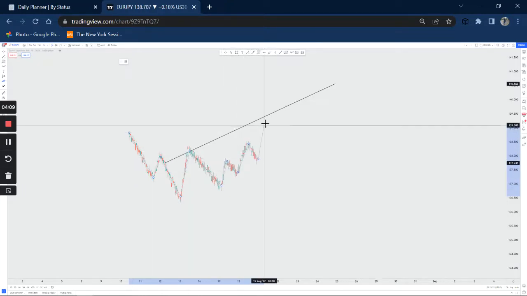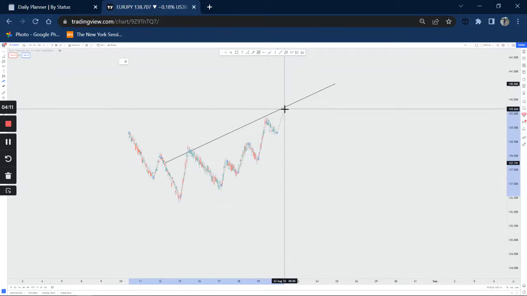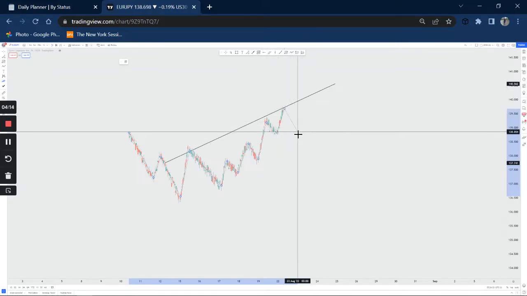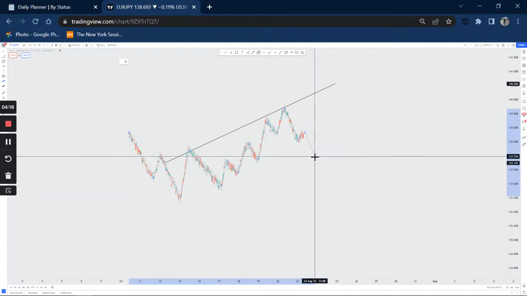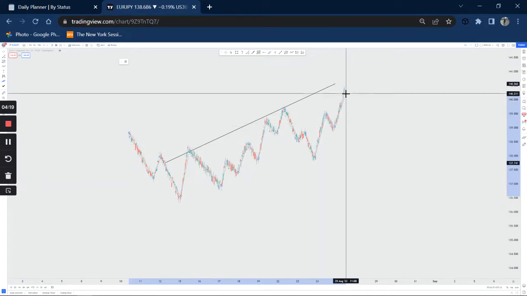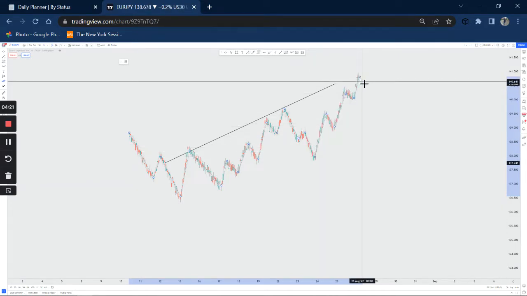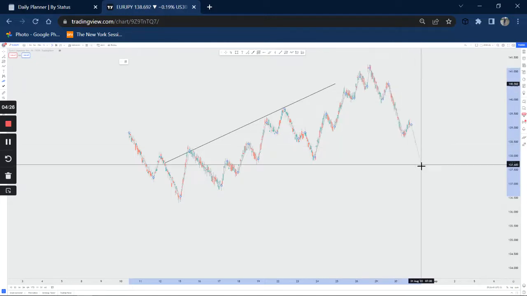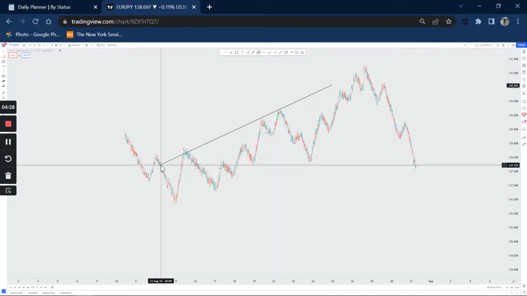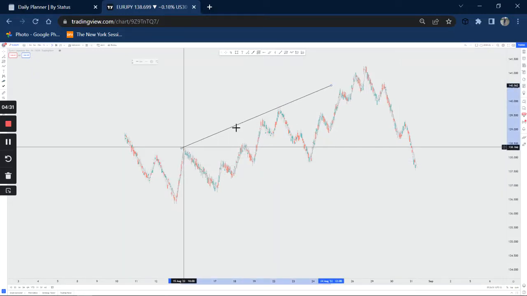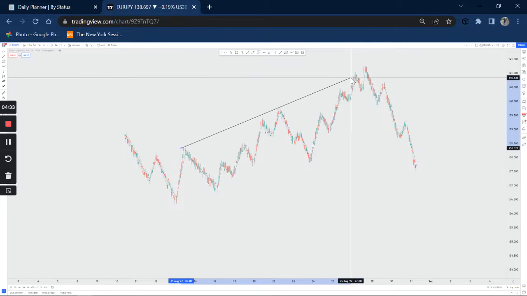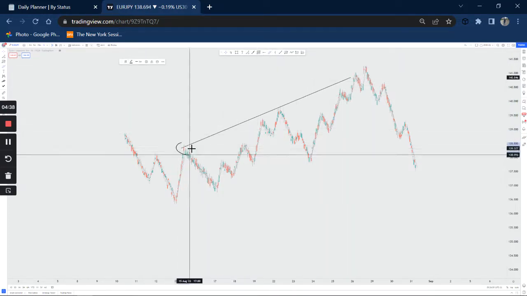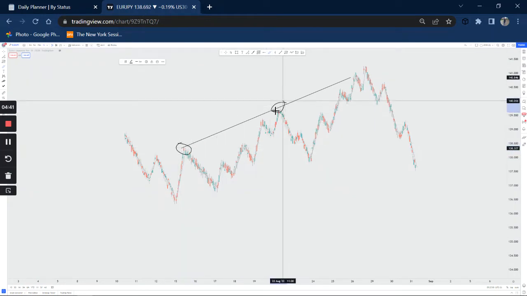Remember, guys, the market is not just going to move straight to the trend line, and then we have a second touch, and then a third touch, and then we start to see price breaking and pushing to the downside. One thing I want you to pay attention to here is that you can clearly see when price is approaching our third touch. Let me start here. We have a nice first touch here, a nice second touch here, and here we have our third touch.